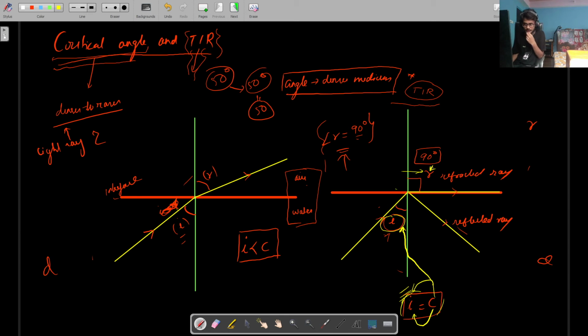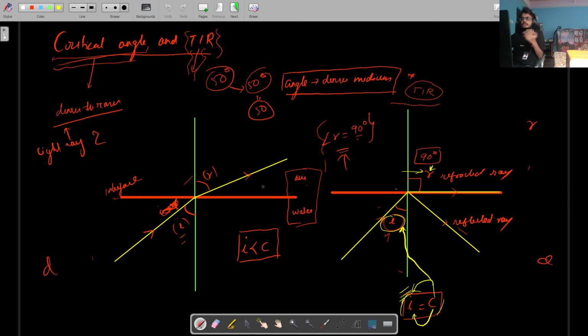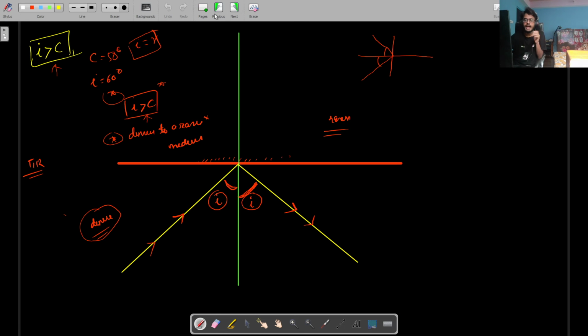So which case results in total internal reflection and which case does not result in total internal reflection. So if I is less than C and I is equal to C, then total internal reflection doesn't happen, right? So total internal reflection happens only when I is greater than C.